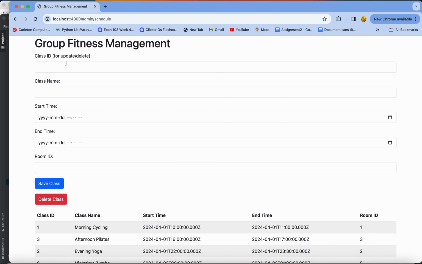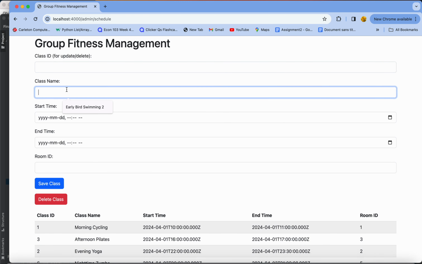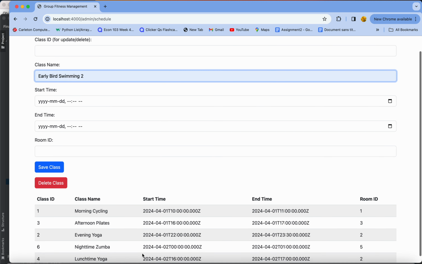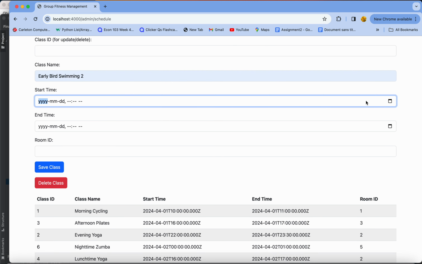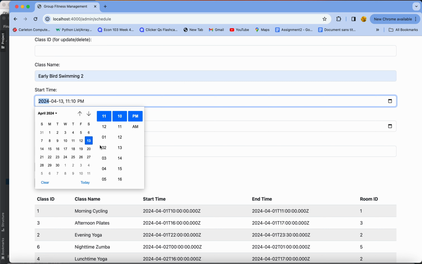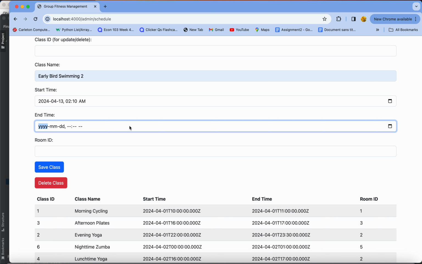If we want to add another class again, let's see, I'm just going to call it swimming again. For the starting time, if you press here, you can just add the time for the swimming. It's early morning. And our end time.